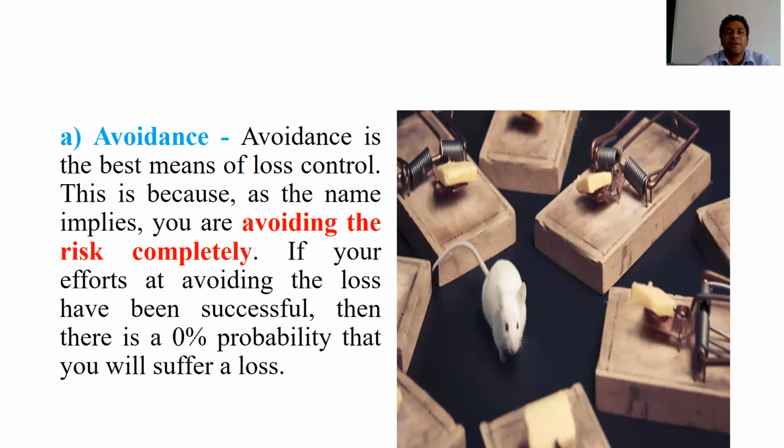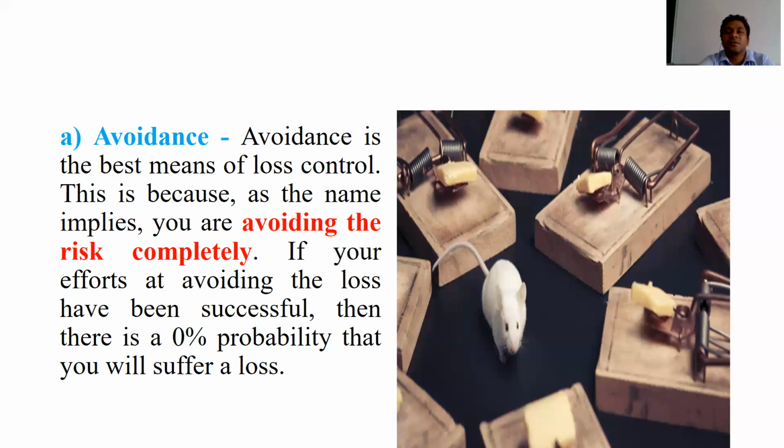First one is risk avoidance. So whenever we have the risk, the best method to handle or manage the risk is avoiding the risk. So it's the best means of loss control. So when you avoid the risk, you simply escape from the loss. So simply it guarantees zero loss.